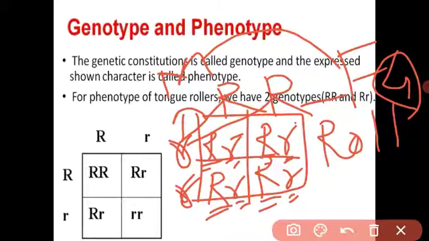All can roll their tongue, but maybe in the next generation, out of 2-3 offspring, 1 offspring cannot roll their tongue.